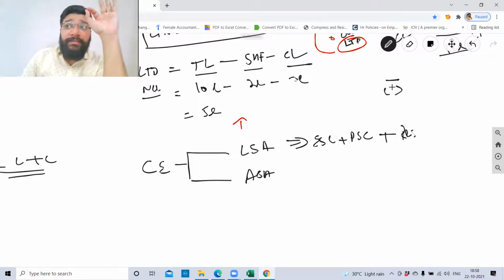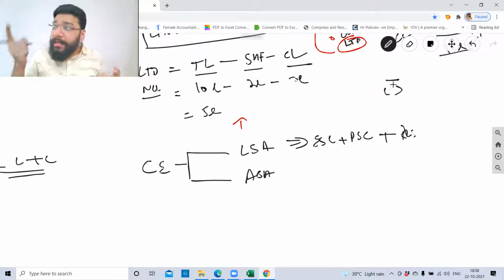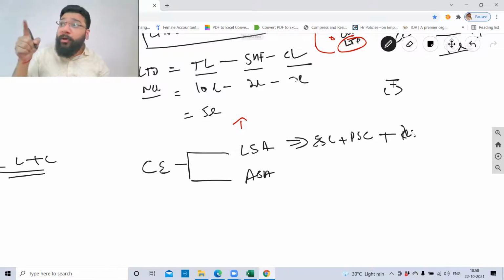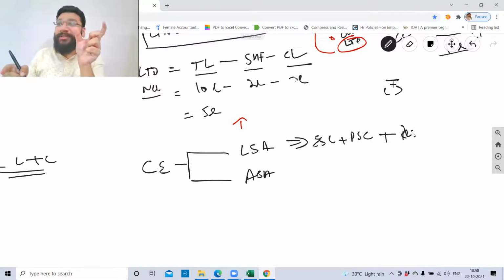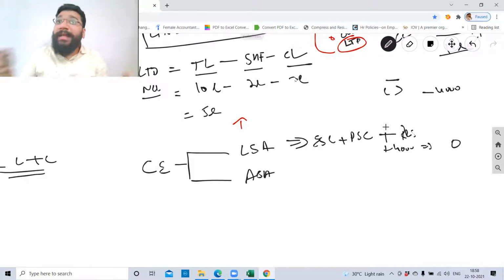You have to be very careful, guys. If you don't give importance to the bracket, you will take this as profit and your entire question will go wrong. And the examiner knows your psychology. For the profit also, he'll give the same answer in the option. Let's suppose there's minus 4,000 rupees, and by mistake you have taken plus 4,000. Based on this, you'll get one answer. That answer is there in the option. And the moment that answer comes in the option, what will you think? I'm right. This is how they psychologically try to play with you.